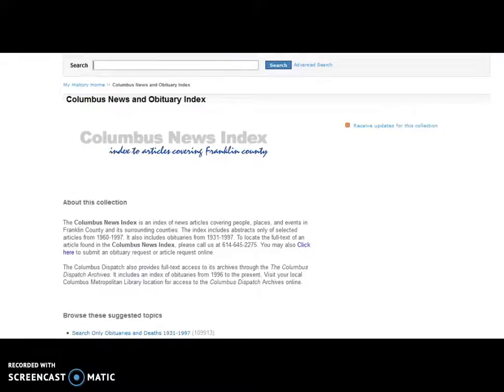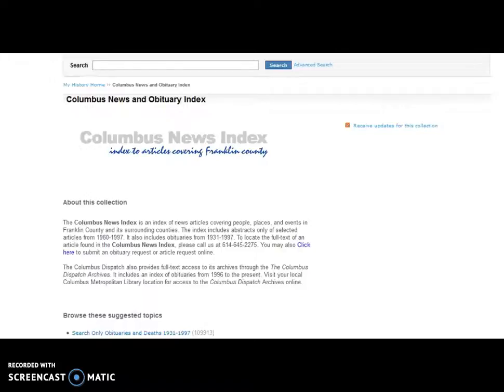Please take a look at the description of the index below about this collection. The index was not intended to be complete. Only news from Franklin County and the contiguous counties was included. Notice that the index contains abstracts only. There is no full text. The abstracts are descriptions that were written by indexers. The descriptions are not usually the same as the headlines.